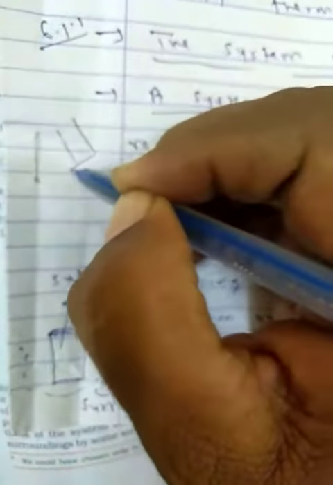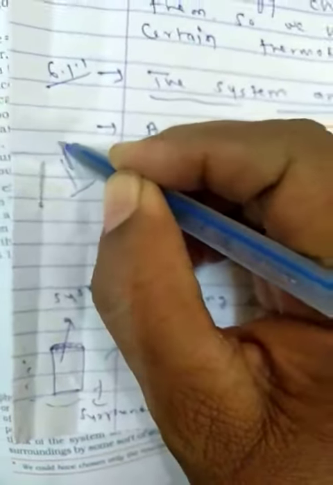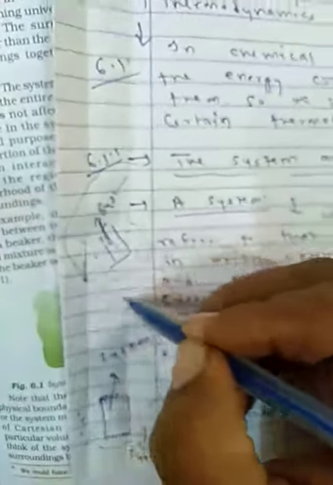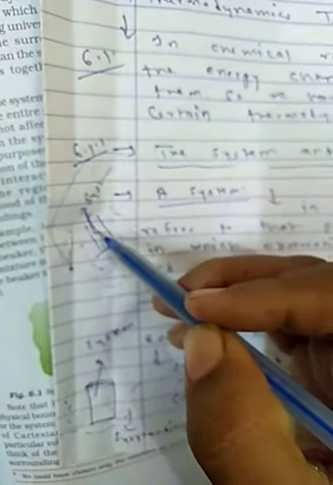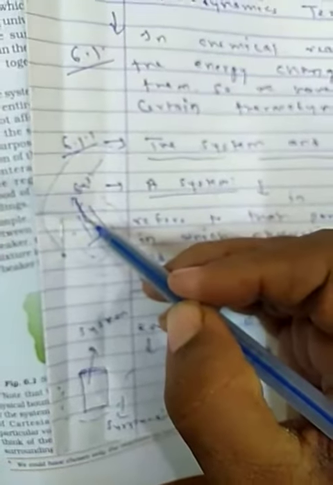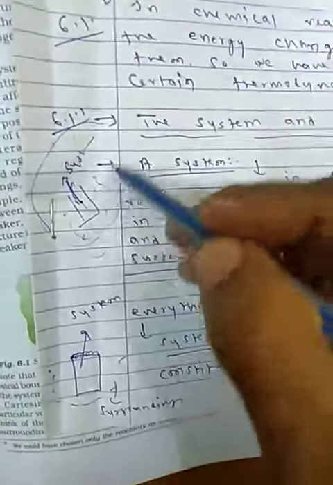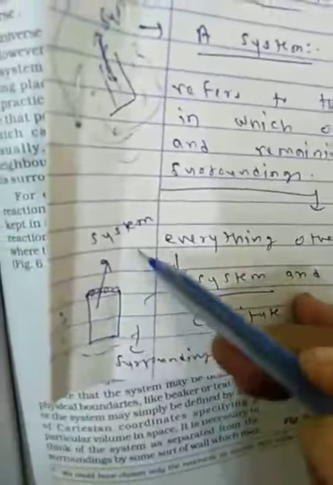See, if you are making tea in this bowl, the tea vessel is called the system. The remaining outside area is called the surroundings, and combined it is called the universe. You are doing the work in the universe. So where you are making tea or boiling water is called the system, the outside area is called the surroundings, and the complete area is called the universe. Okay, so system, surroundings and universe.